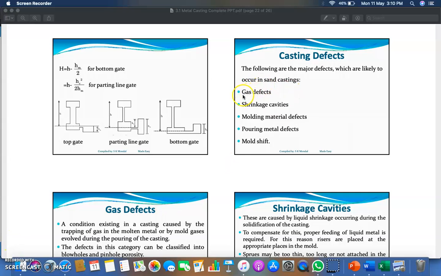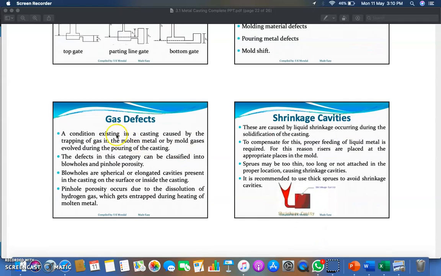As you can see here in the slide, first is gas defect, then shrinkage cavities, mold material defects, pouring metal defects, and mold shift. These are a few considerable casting defects which you have to consider whenever you are designing or analyzing a casting. Now move to the first one, which is gas defect. What is the meaning of this gas defect? A condition existing in a casting caused by the trapping of gas in the molten metal or by mold gases.